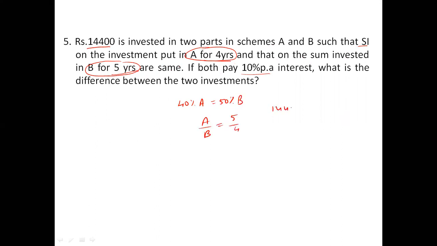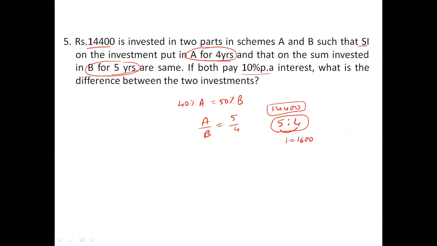So this 14,400 is invested in the ratio 5:4, and he is asking what's the difference between the investments. Total 9 parts are there in the ratio. 14,400, or 144, is divided into 9 parts. Each part is 16 with 2 zeros. And the difference between them is 1 part. So that 1 part is nothing but 16 with 2 zeros. That's the difference asked. Nothing else is to be done. He's simply asking whether we know 9 16s is 144 or not. Let's move on to the next question.